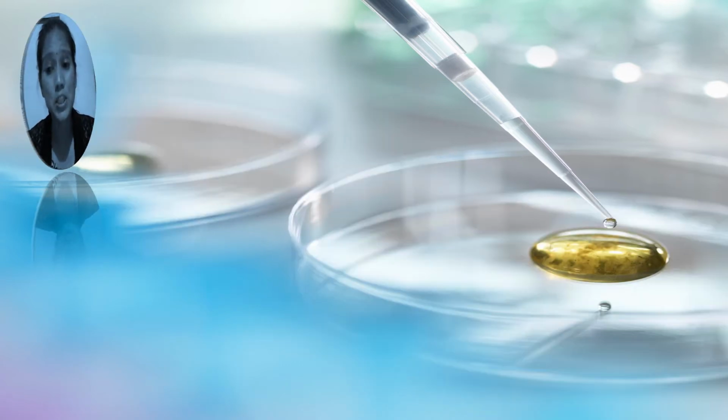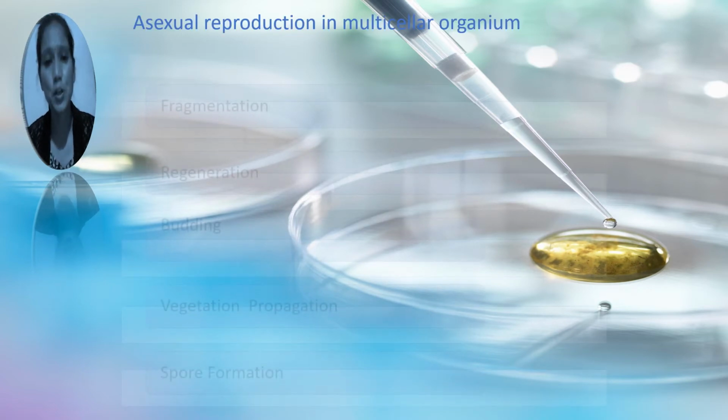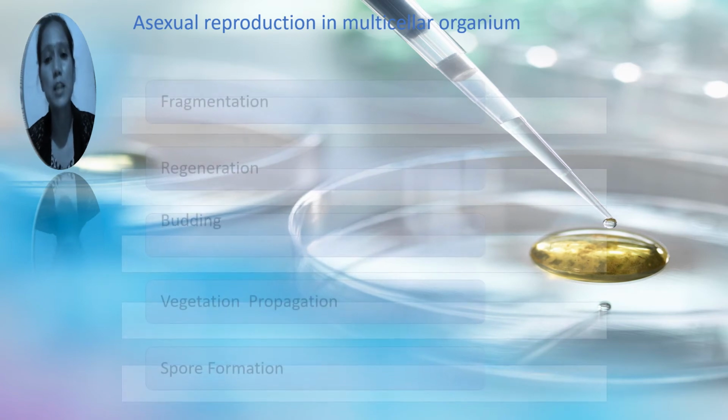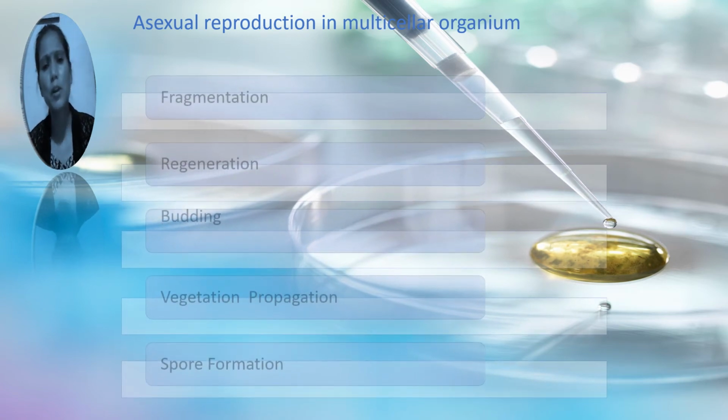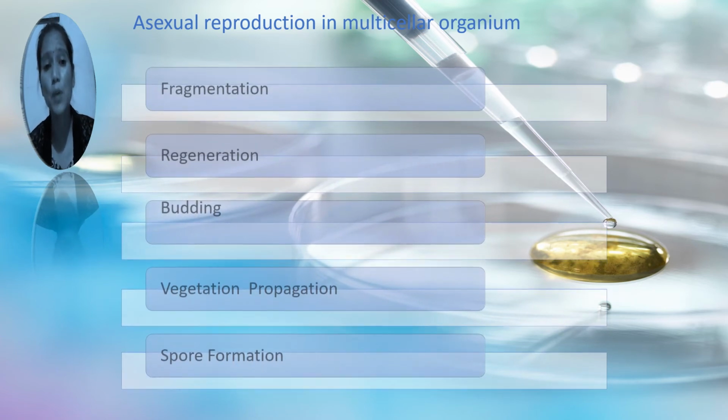Now we start the second type of asexual reproduction, which is in multicellular organisms. Asexual reproduction in multicellular organisms consists of five types.